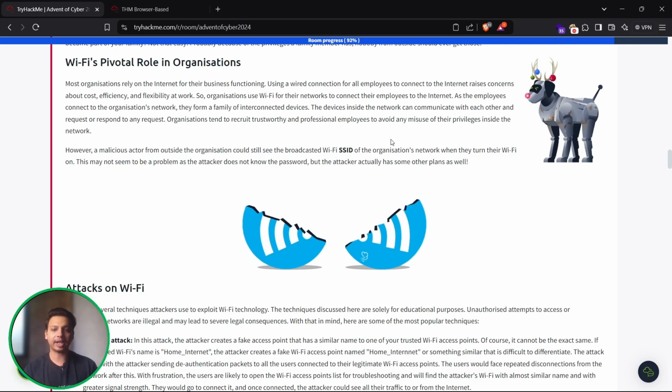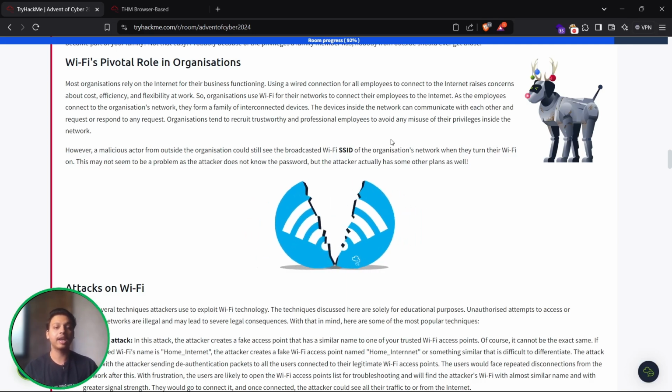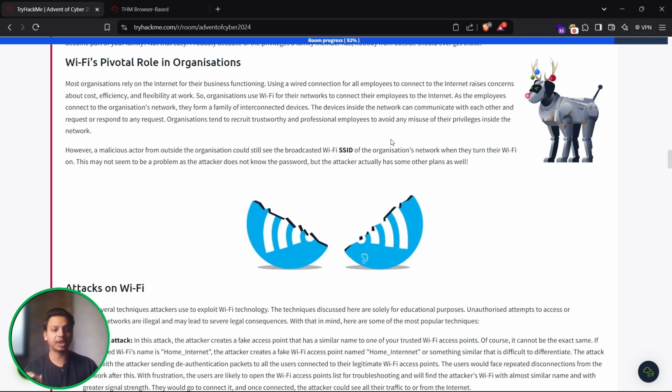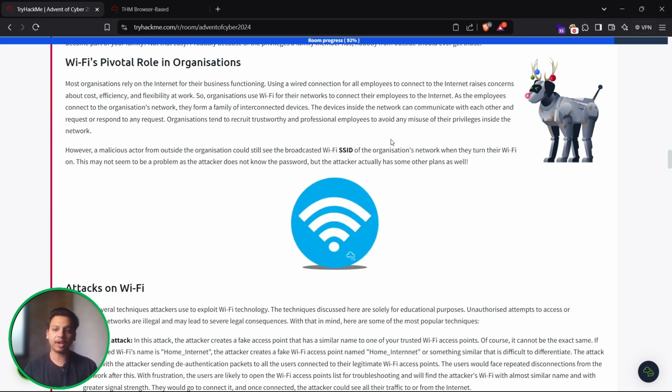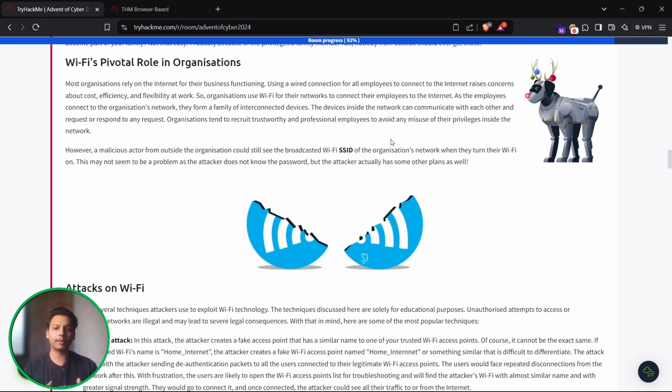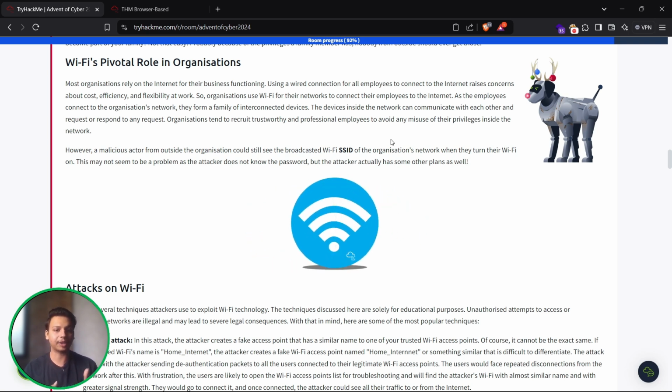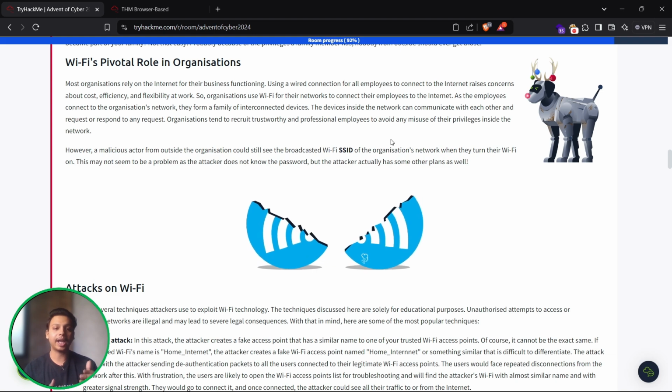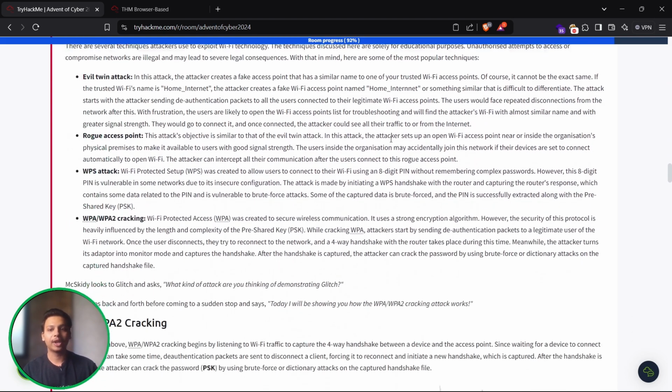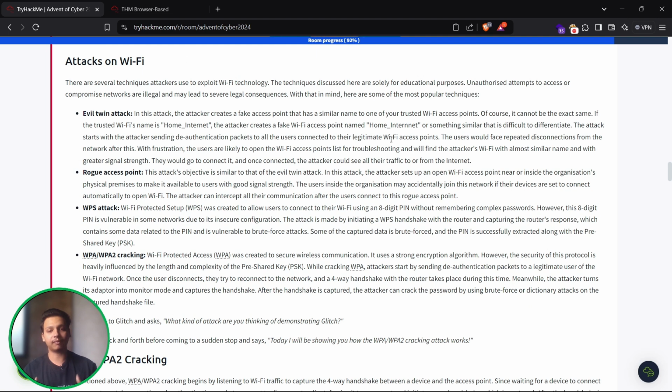However, a malicious attacker from outside of the organization could still see the broadcasted Wi-Fi SSID of the organization's network when they turn their Wi-Fi on. This may not seem to be a problem, as an attacker does not know the password, right? But the attacker actually has some other plans as well. There are different Wi-Fi hacking techniques which we are going to see. First is the evil twin attack. In this attack, the attacker creates a fake access point that has a similar name to one of our trusted Wi-Fi access points.